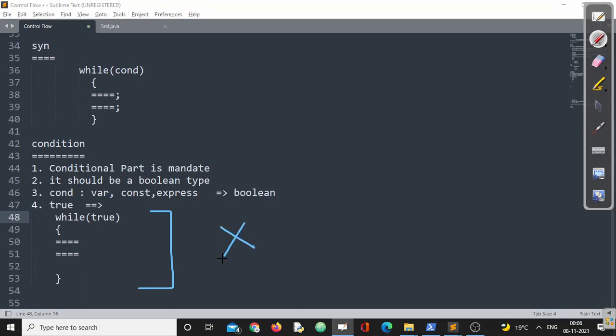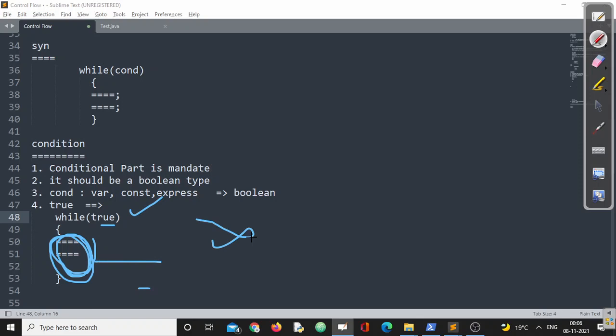How come true, which is a Boolean constant, will be automatically false? That means this true will be there forever. Since it cannot be false, don't you think this particular loop will go on executing and executing and executing? It will never stop. This is what is called an infinite loop.